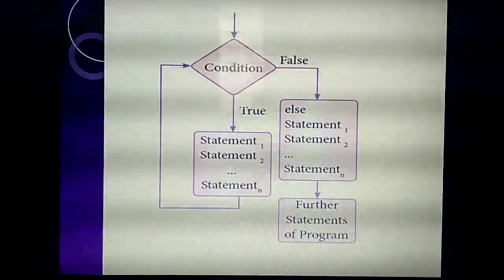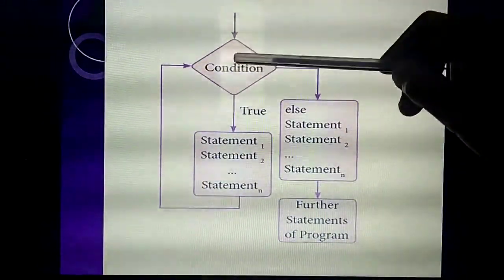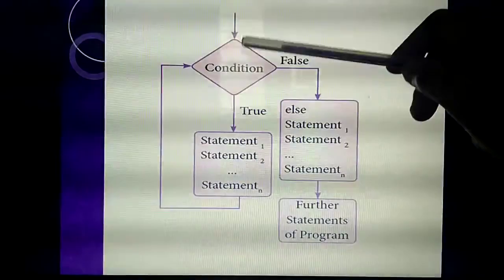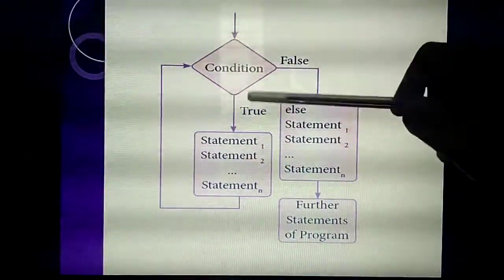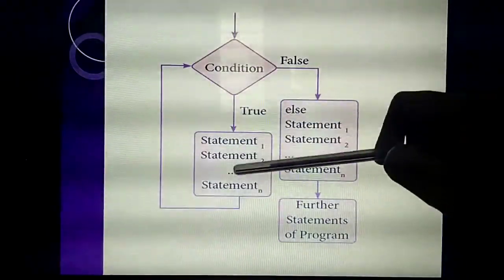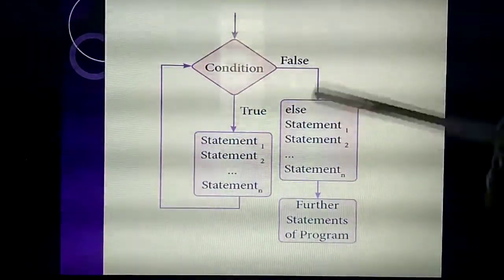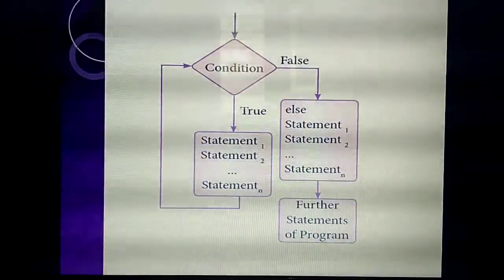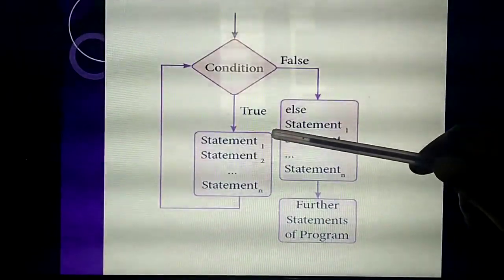So listen. In the last slide we studied the definition of iteration and looping. Here this is the flowchart. For example, in your program you are giving some condition. At this place you are giving some condition to check. If the condition is true, you can execute, that's the important thing. You can execute one statement or more than one statement. For example, here they have given statement 1.